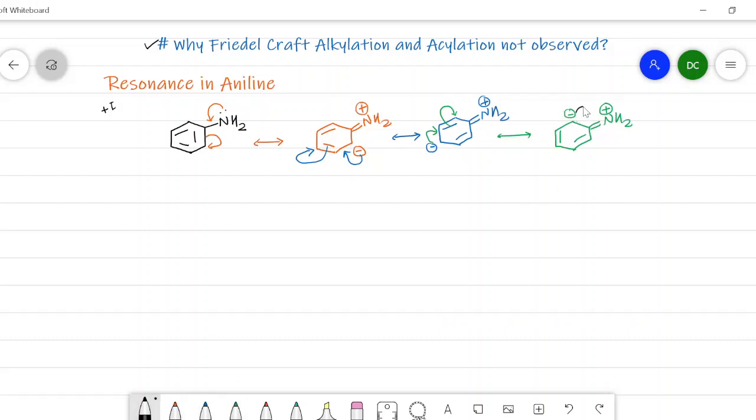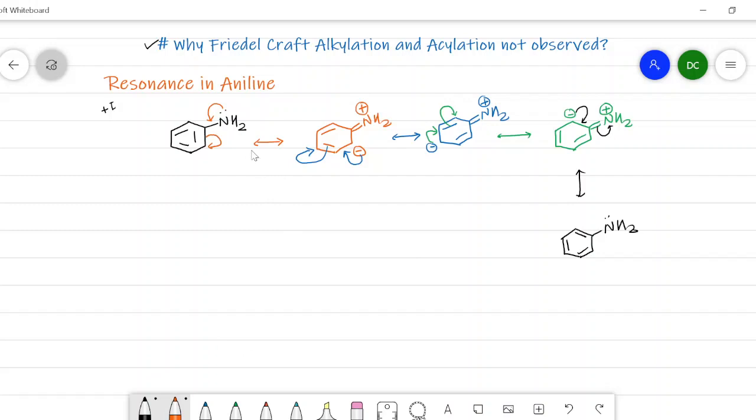And finally, it will shift the electron here, and the electron from this bond is shifted on the nitrogen, so that the positive charge is neutralized. So we get aniline, that is NH2 group with the lone pair, and the double bond came here. This is how the resonance occurs in aniline.